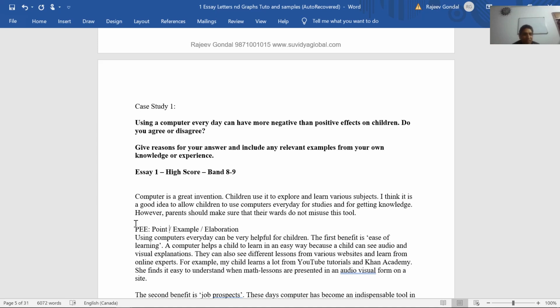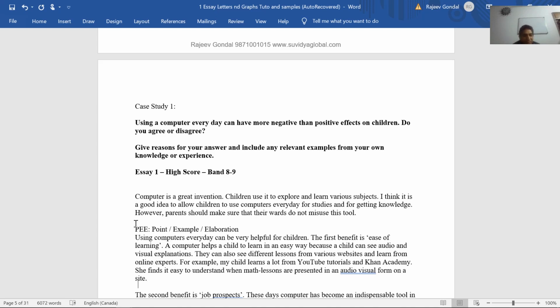So you can follow any sequence. You can either give a little elaboration first and then give an example based on the context. But this is something which you can remember: always make a point and substantiate it with some examples and elaborations. A computer helps a child to learn in an easy way because a child can see audio and visual explanations. They can also see different lessons from various websites and learn from them. I've just read it. So basically, here a point is made and an example is given of how you can learn from different websites.